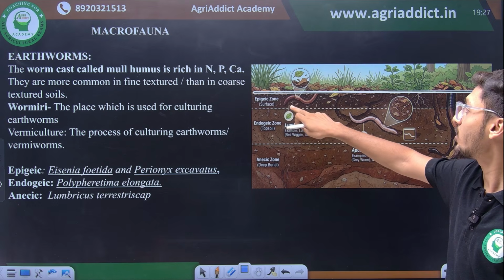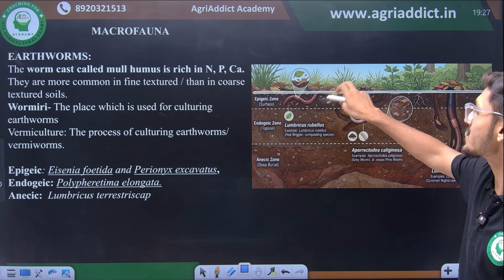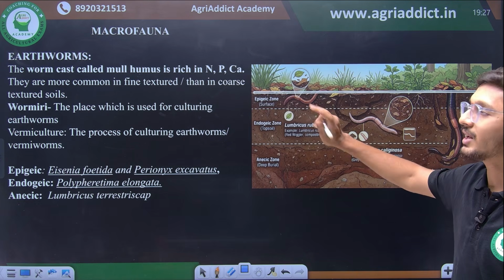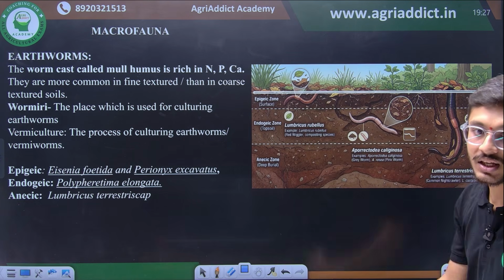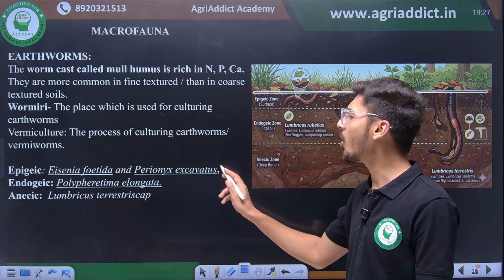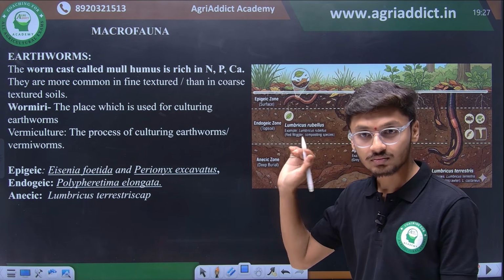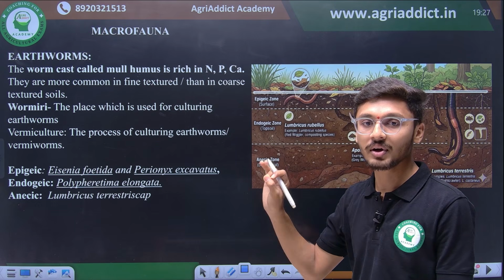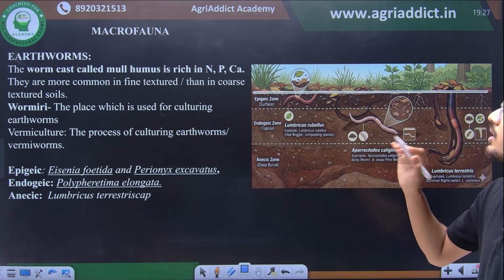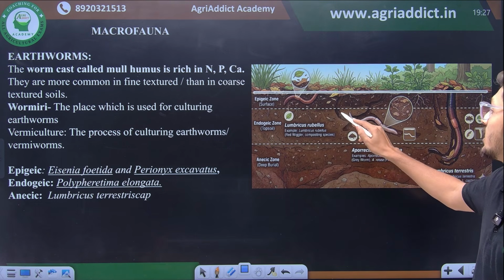See, you can pictorially see these type of organisms are feeding on the surface of the earth, and the very common examples of surface feeders are Eisenia fetida and Perionyx excavatus, the most common species of earthworms which are used in vermicomposting. Then we have endogeic earthworms. Endogeic earthworms are the earthworms which feed in horizontal burrows.